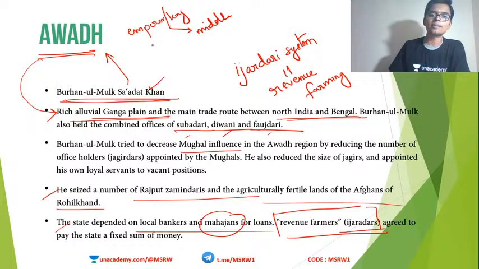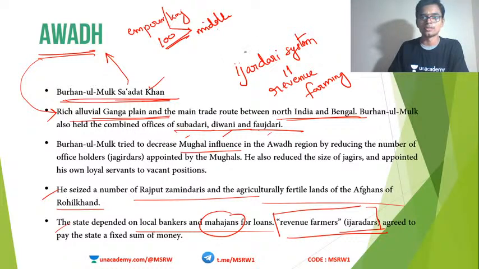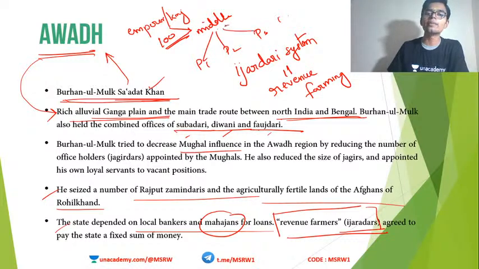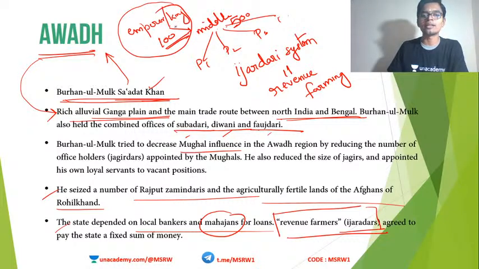For example, suppose he has to pay 100 gold coins. So this is a fixed sum, but the middleman can collect it in any manner he wants. From the peasants, he can collect any amount he wants. He can collect 1 gold coin each, 2 gold coins each, it doesn't matter. He can actually collect 500 gold coins or say 1000 gold coins, but he has to pay only 100 gold coins to the emperor. So as long as the emperor got his share, the emperor was not concerned about the middleman. So the middleman used this kind of freedom to oppress the peasants.